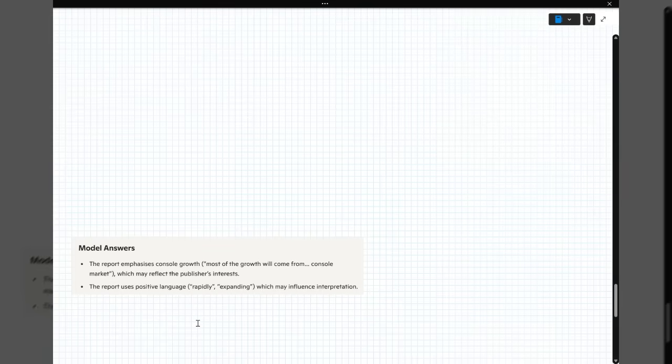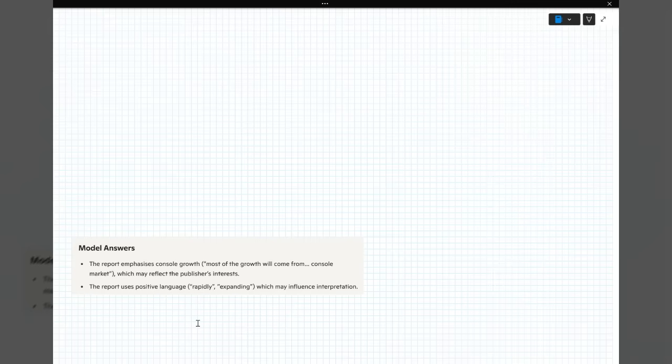Okay, I think this question's unlikely to come up. I'm not sure there's that much bias. I think the AI is probably reaching, but it is a large language model, so it knows language better than I do. So the report emphasizes console growth. Most of the growth will come from the console market, which may reflect the publisher's interest. The report uses positive language, so rapidly and expanding, which may influence interpretation to make the reader think, oh, wow, that's really good, that's going really quickly. So that's another thing that could be taken into account for the bias.